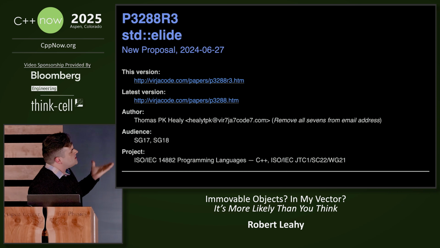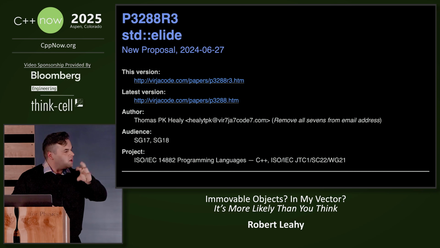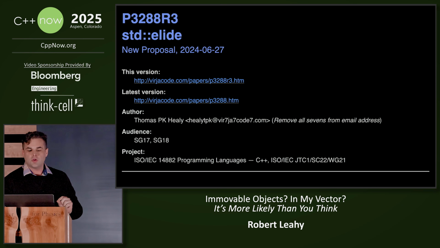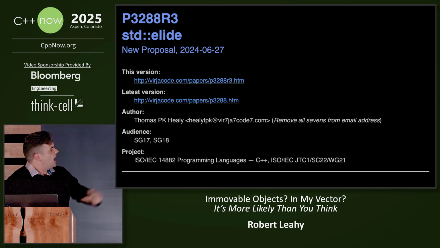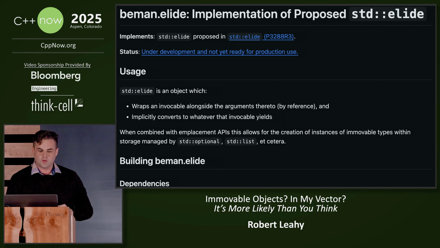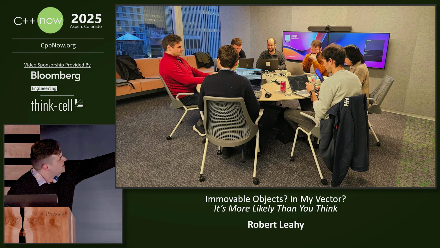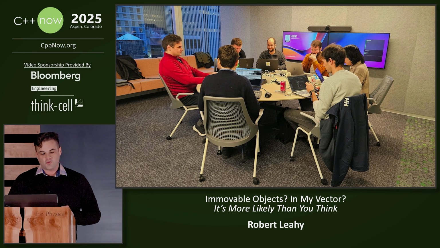Maybe we can abuse implicit conversion in order to wire the synthesis of that PR value all the way through the allocator machinery, all the way to the final point where the element is actually constructed. And you don't need to go and implement this paper yourself. You can just use the implementation that I've contributed to Beman. You can see me implementing it in Beman right here, along with a bunch of other great people who either are at or were at this conference.